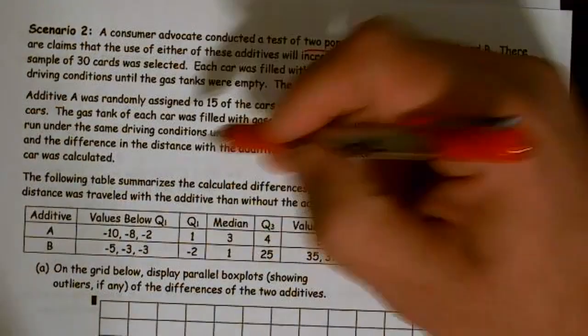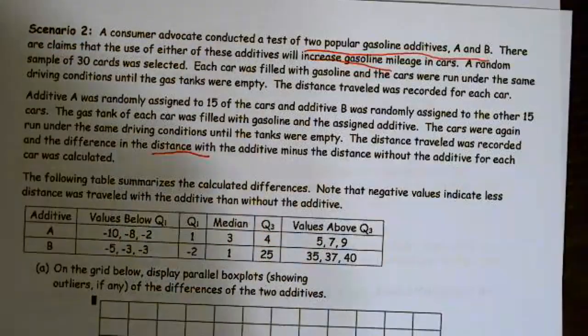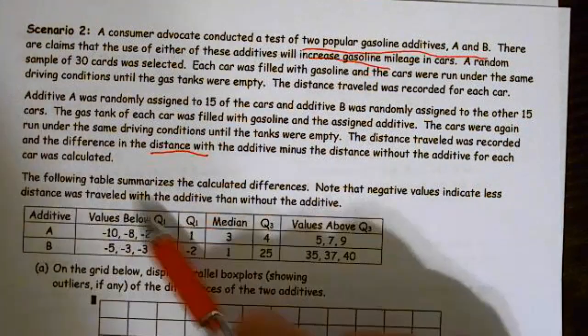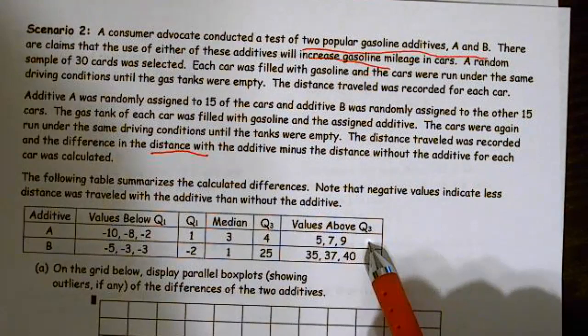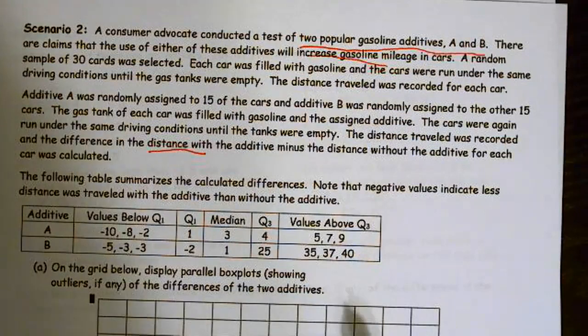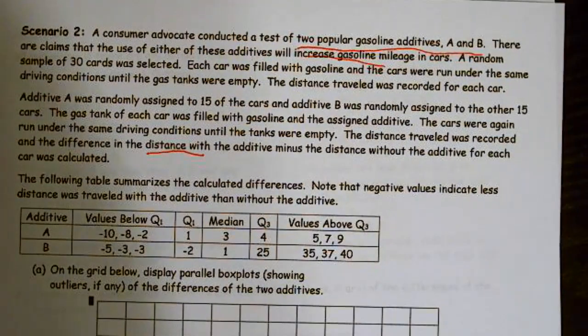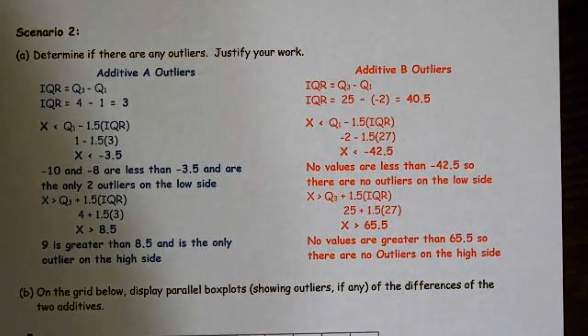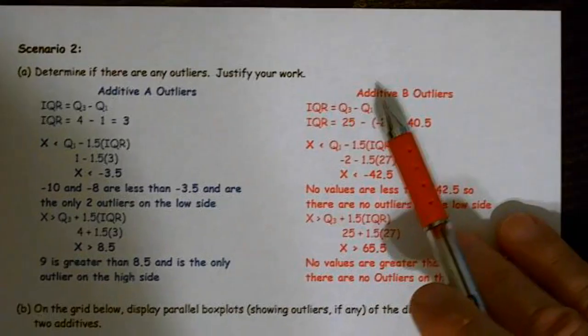So here we have the difference in the distance. All right. The following table summarizes the calculated differences. Note negative values indicate less distance was traveled with additive than without. So in other words, they actually went backwards. These actually got better gas mileage. All right, and in this particular problem, we're supposed to show outliers first, and then we're supposed to graph it. So determine if there were any outliers.